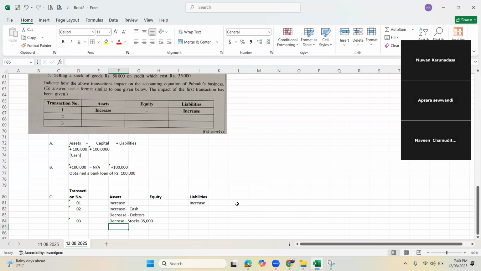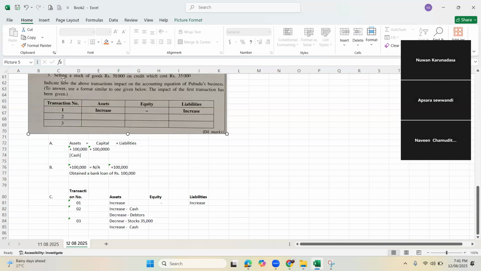How much of the stocks has come down? 35,000. When you are selling 35,000 stocks at 50,000 on credit, again an asset increases. What is that asset? Can you guess? Is it cash? You are selling on credit.